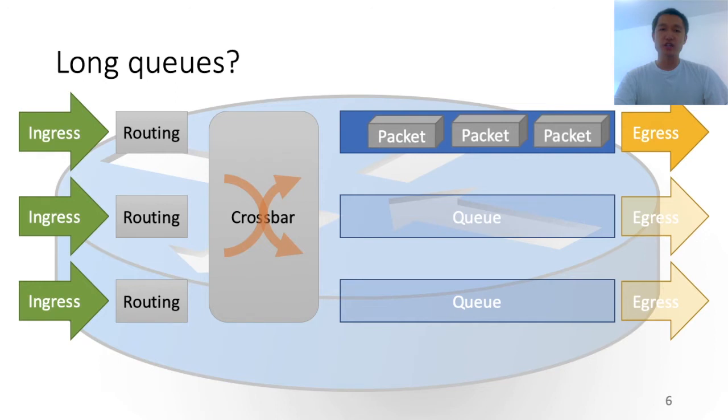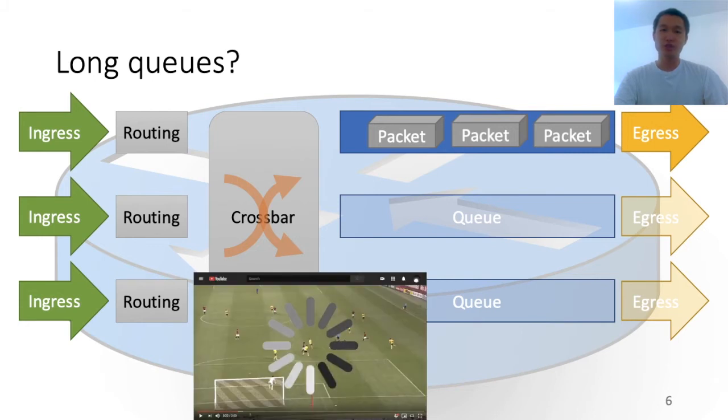In this case, the queue will start to fill up. Now the queue is full. The next packet cannot enter the queue. It has to be dropped. Well, this packet may carry the data for our favorite soccer game, so the video starts to rebuffer, and the people watching the soccer game are frustrated.